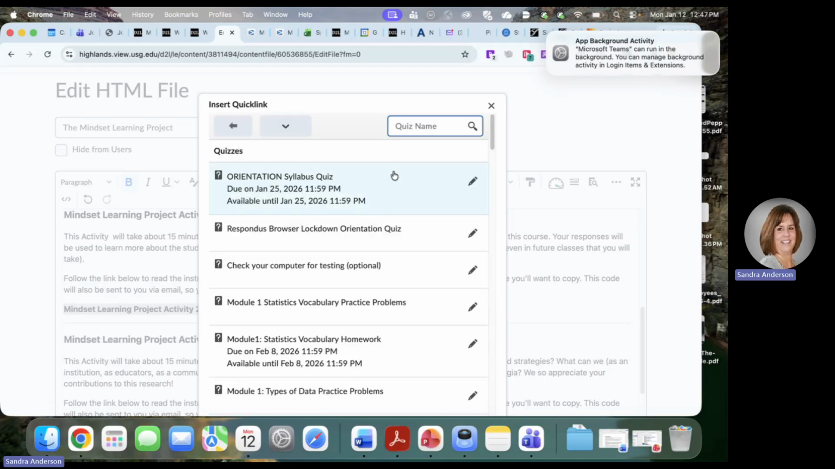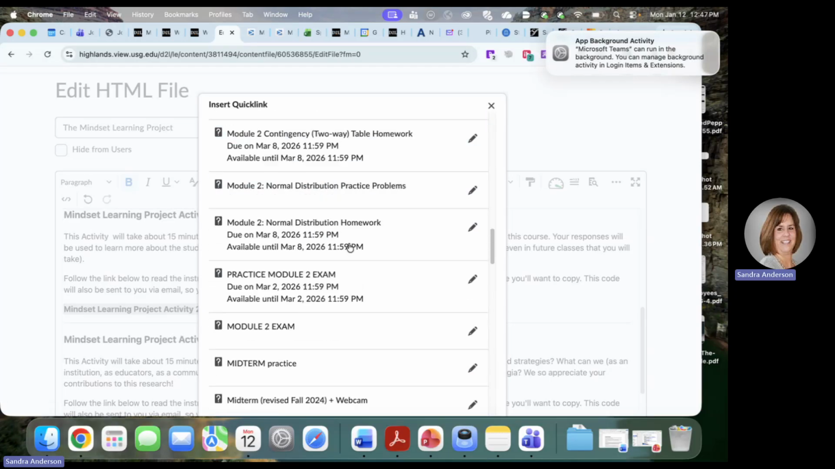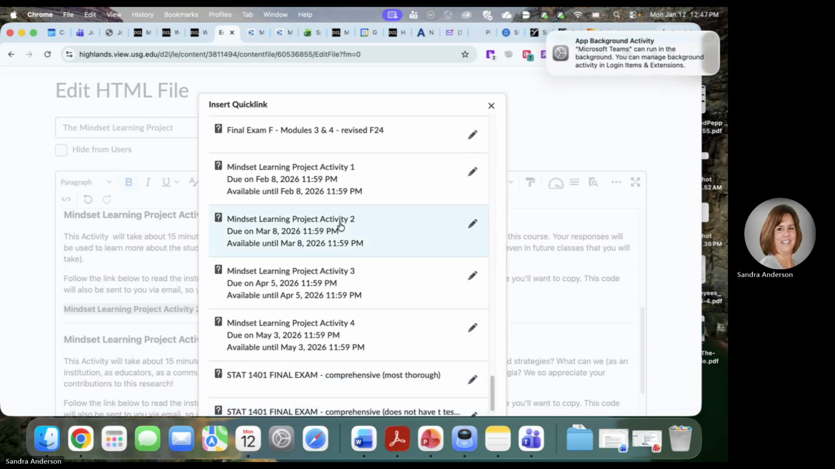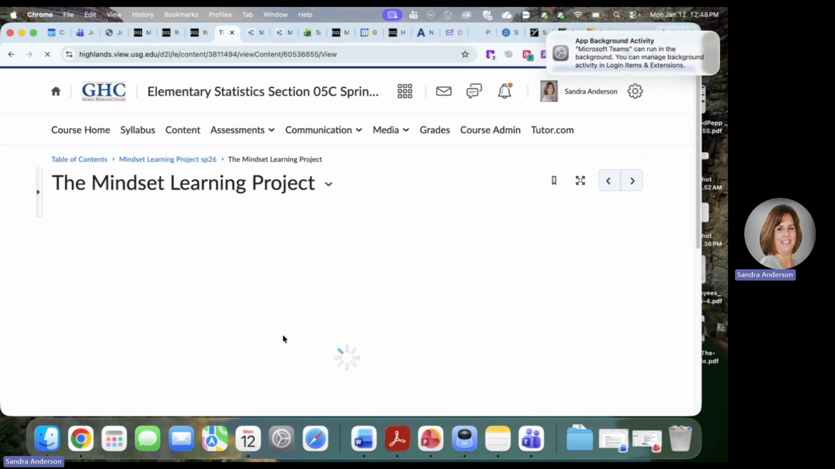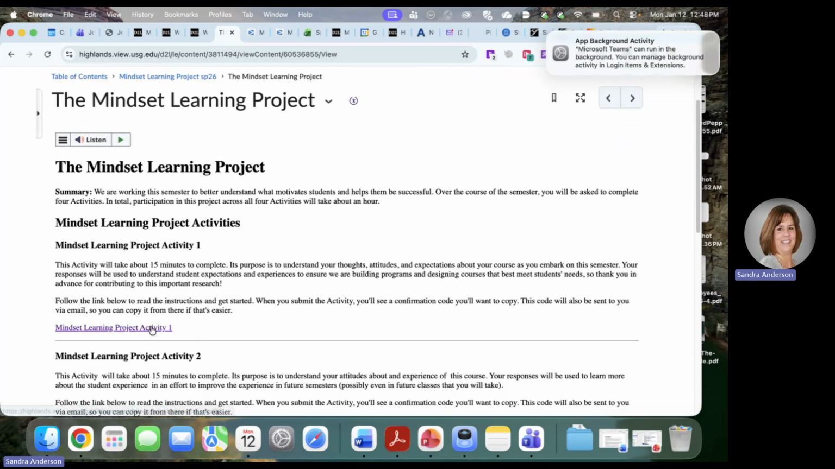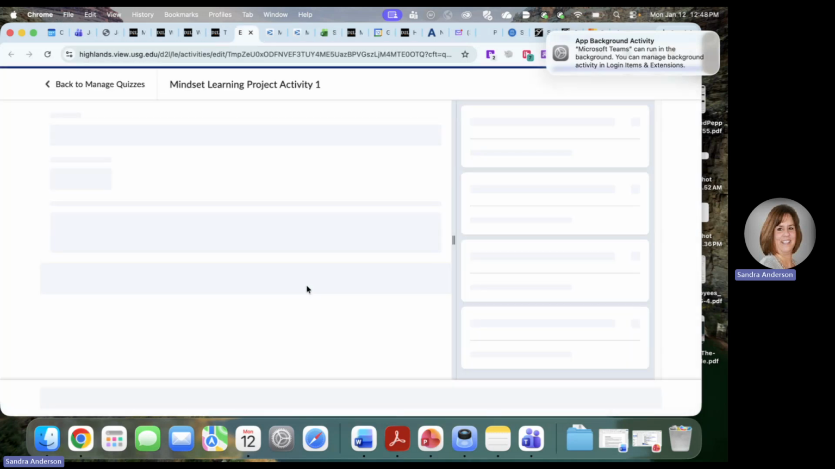Let me do this one. Then I'll... Okay. So that's what to do there. And then I'm going to make sure that did its thing and make sure the other links are good.